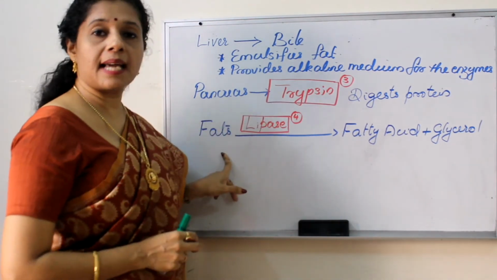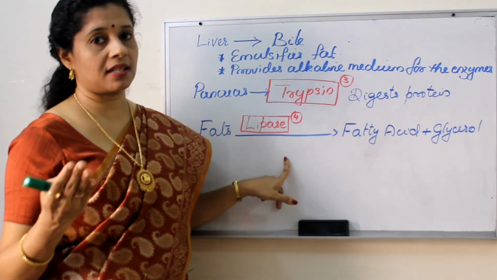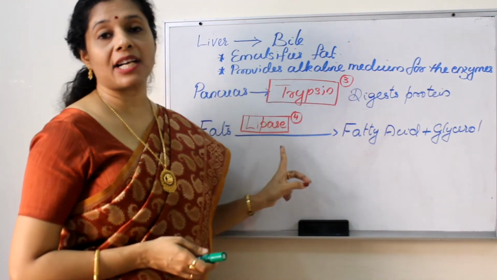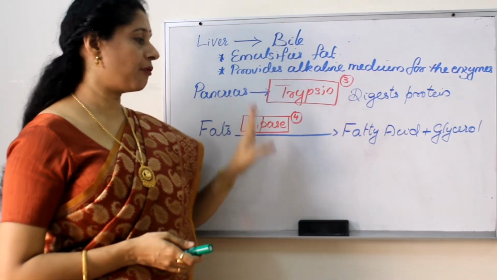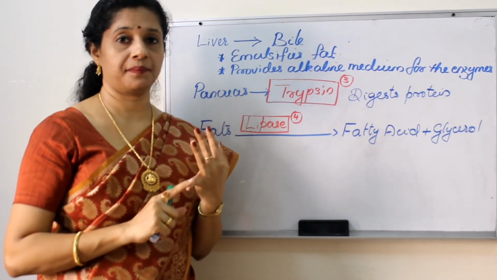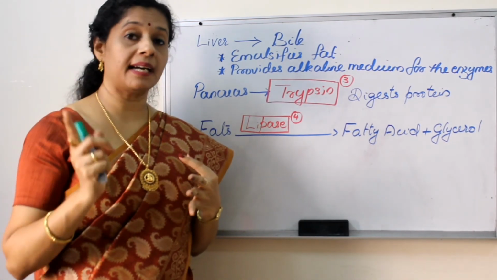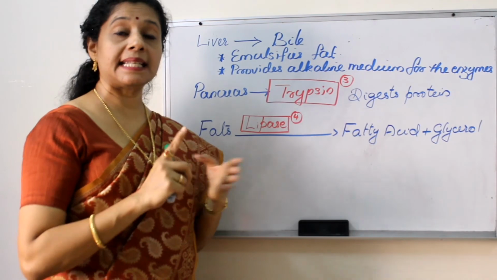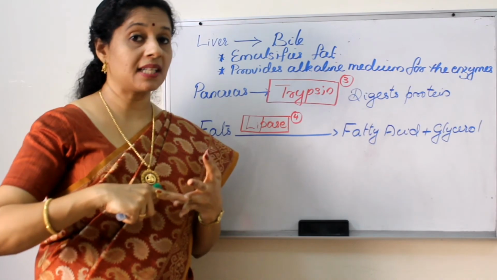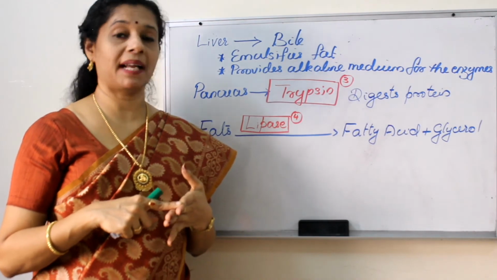Now another enzyme produced by the pancreas is lipase. Lipase digests lipid. Lipid means fat. So fats or lipids are broken down into fatty acid and glycerol by the action of the lipase enzyme. So we have four enzymes. Salivary amylase converts starch into sugar. Trypsin and pepsin digest protein. Lipase digests fat. Salivary amylase is secreted in the mouth, pepsin in the stomach, trypsin by the pancreas, and lipase also by the pancreas.